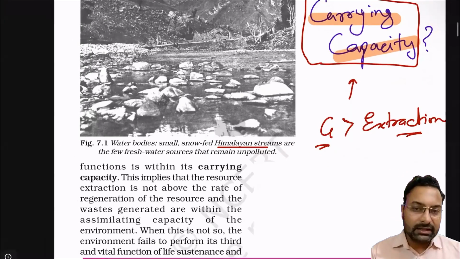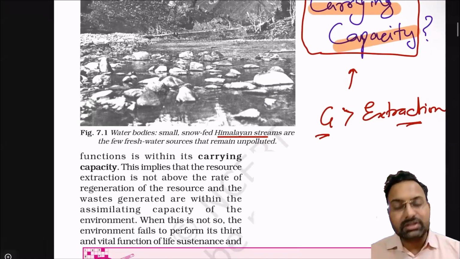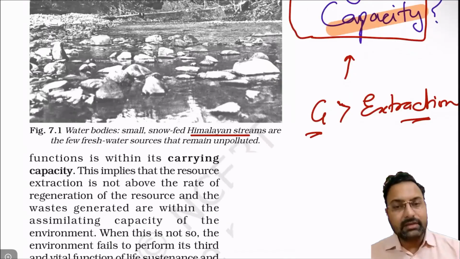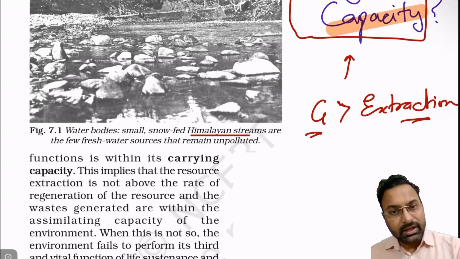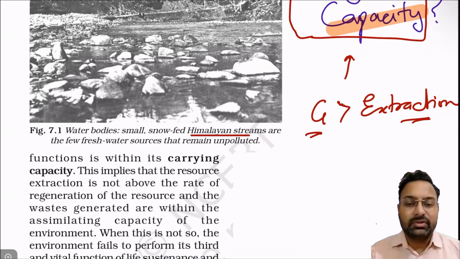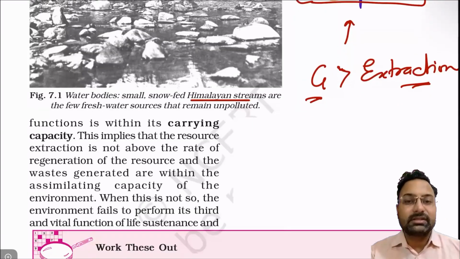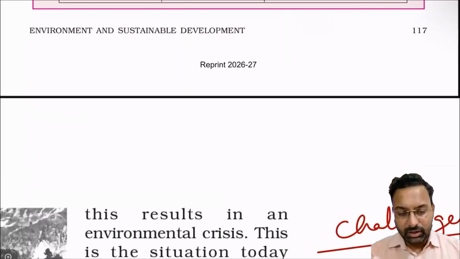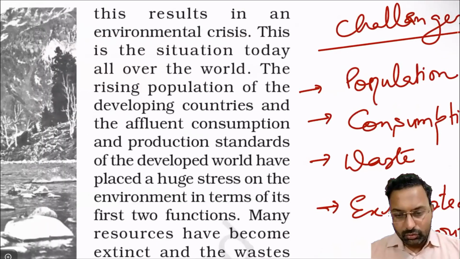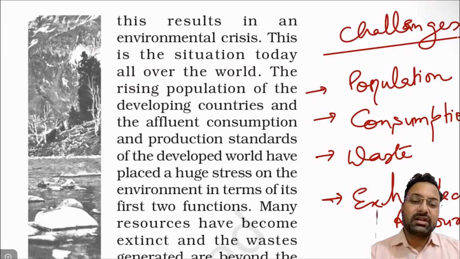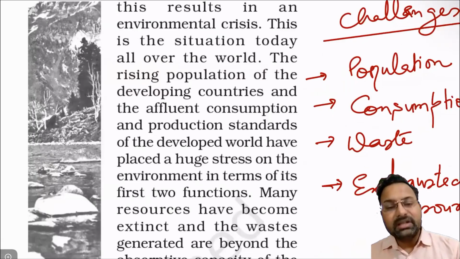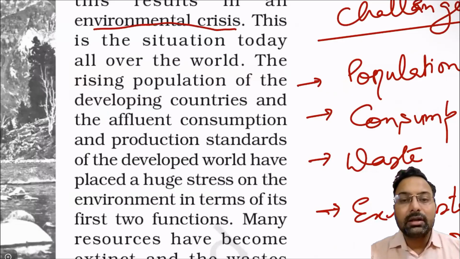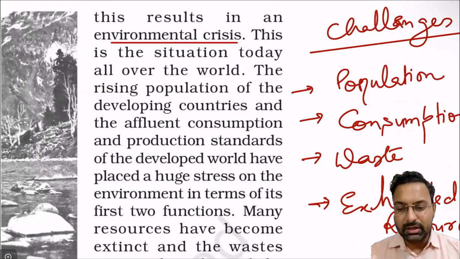So if the pollution or the changes in the environment lead to higher wastage than the carrying capacity of the environment, then that means the functions of the environment are failing. Now moving ahead, if the waste generation is higher, the environment's capacity fails, and this is called environmental crisis.